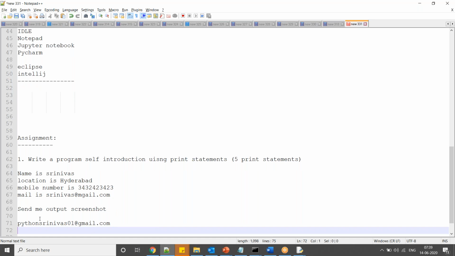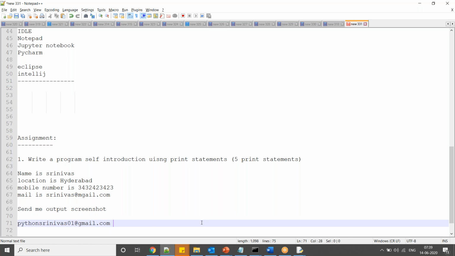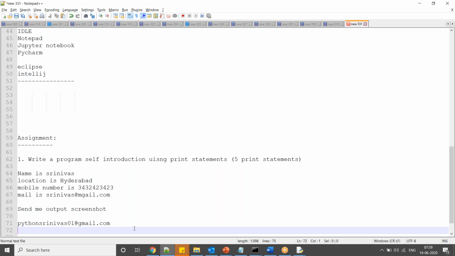So that I understand that you installed Python. Whether you are executing in command prompt or notebook, whatever. So far I discussed IDLE. So use IDLE, print those statements and provide the screenshot to this email ID, so that I understand that you installed Python.